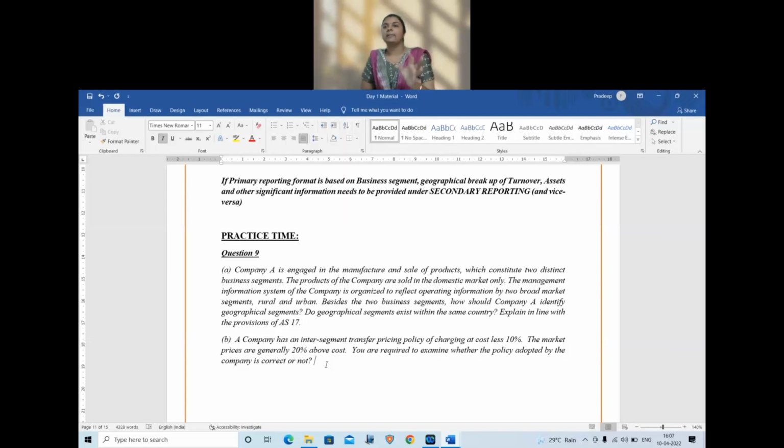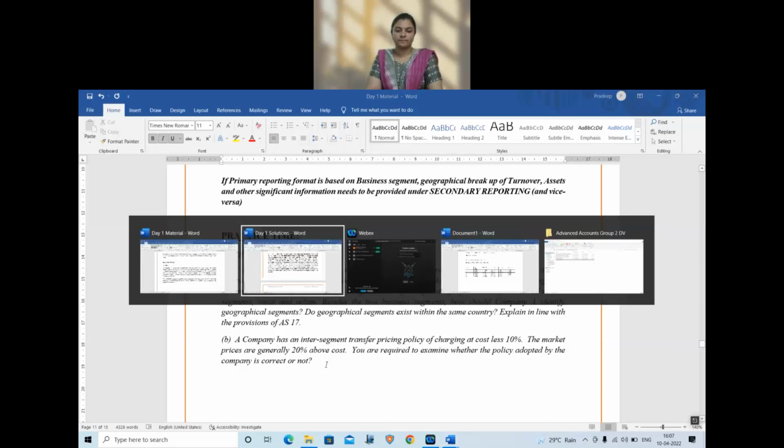So ultimately here, risk and rewards will define segments, but nothing else is going to be set under the standard. Only go by the segment, and inside the segment, whatever you are doing, we are going to report. Right? Clear with question number 2?